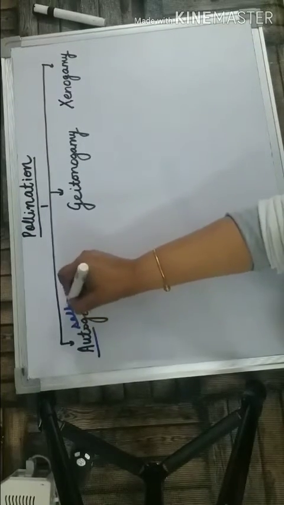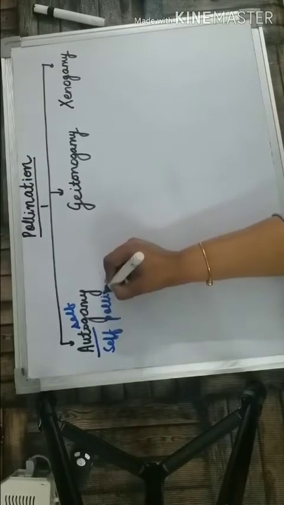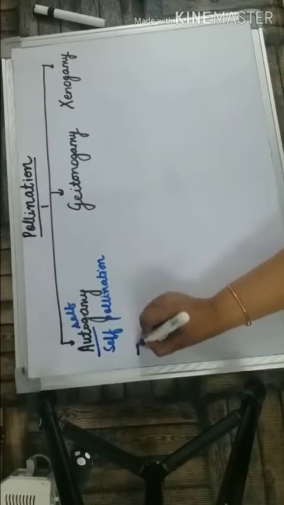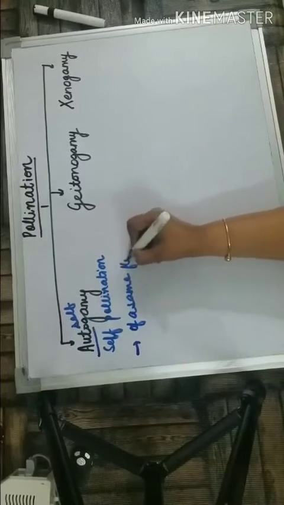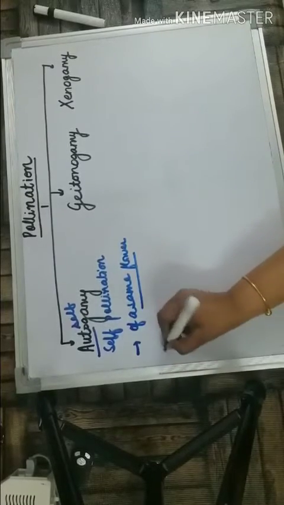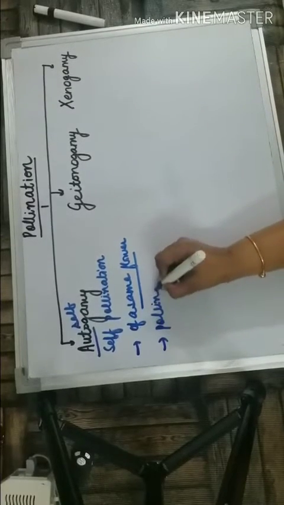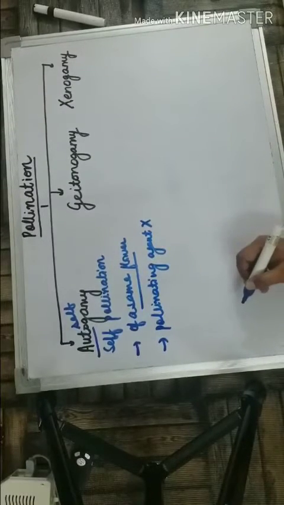Auto means self. Therefore, autogamy is a synonym for self-pollination. Let us discuss some features about it. Autogamy means transfer of pollen grain on a stigma of the same flower. This we have to remember. On the same flower. Now, the second thing is what? That in this, no pollinating agent is required.